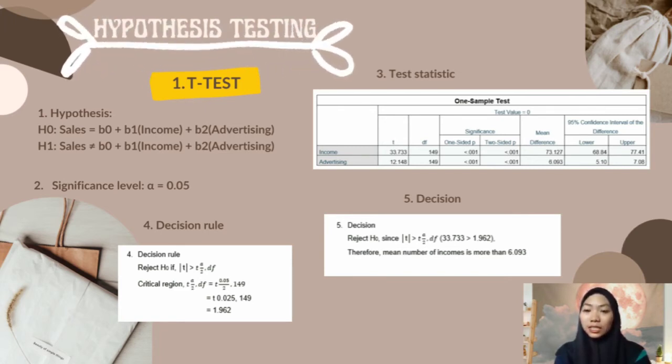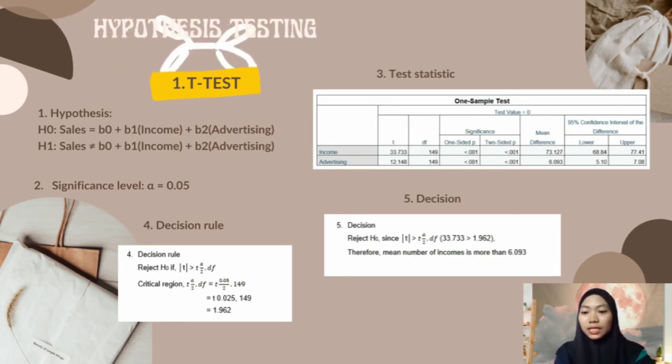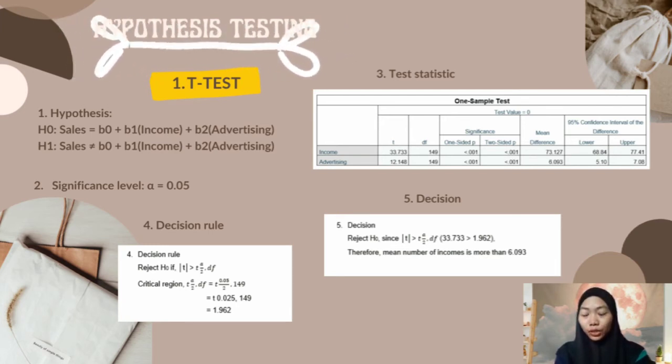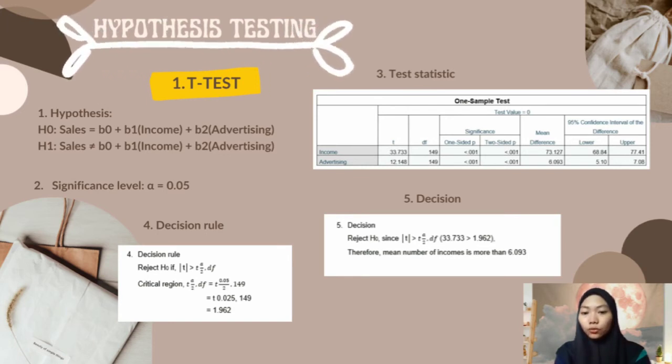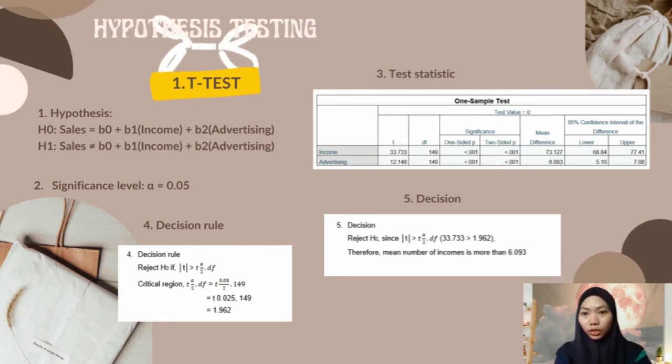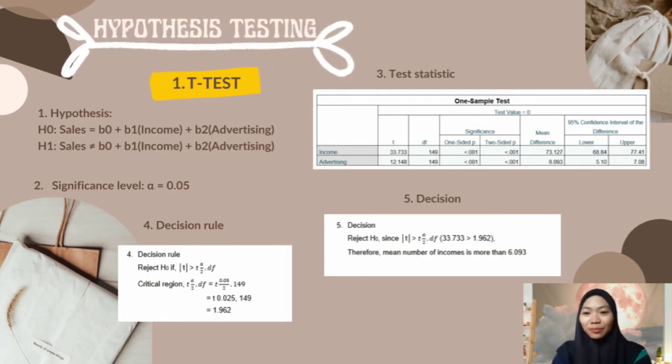Step 2 is the significance level, which is alpha equal to 0.05. Step 3 is the test statistic. We use a one sample test. So for income, we got 33.733 and advertising is 12.148.